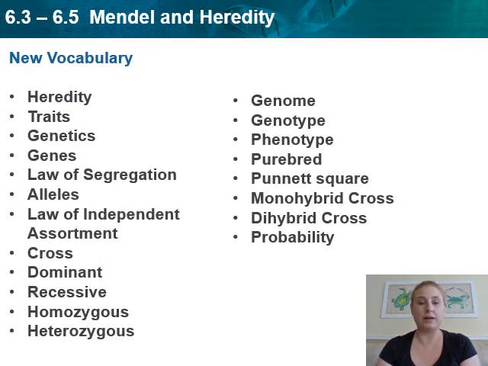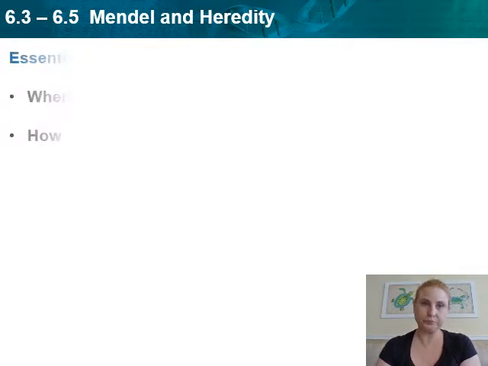Vocabulary, there's a lot of it, and again, we're going to talk about all these things as we move through. We've got heredity, traits, genetics, genes, law of segregation, alleles, law of independent assortment, cross, dominant, recessive, homozygous, heterozygous, genome, genotype, phenotype, purebred, Punnett square, monohybrid cross, and dihybrid cross, and then lastly, the word probability.